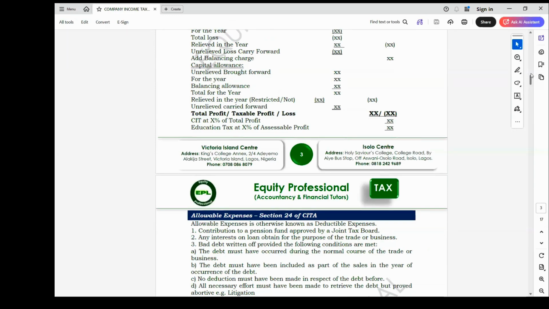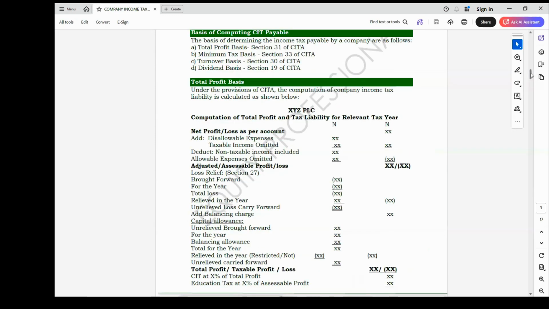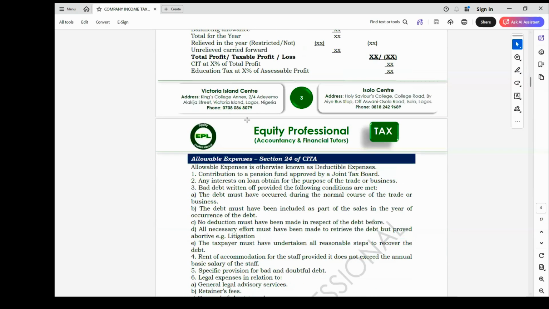We now need to look at each of these items that we mentioned here one after the other. We mentioned allowable expenses. They can also call it deductible expenses. These are all expenses incurred wholly, reasonably, exclusively, and necessarily for the purpose of the business.